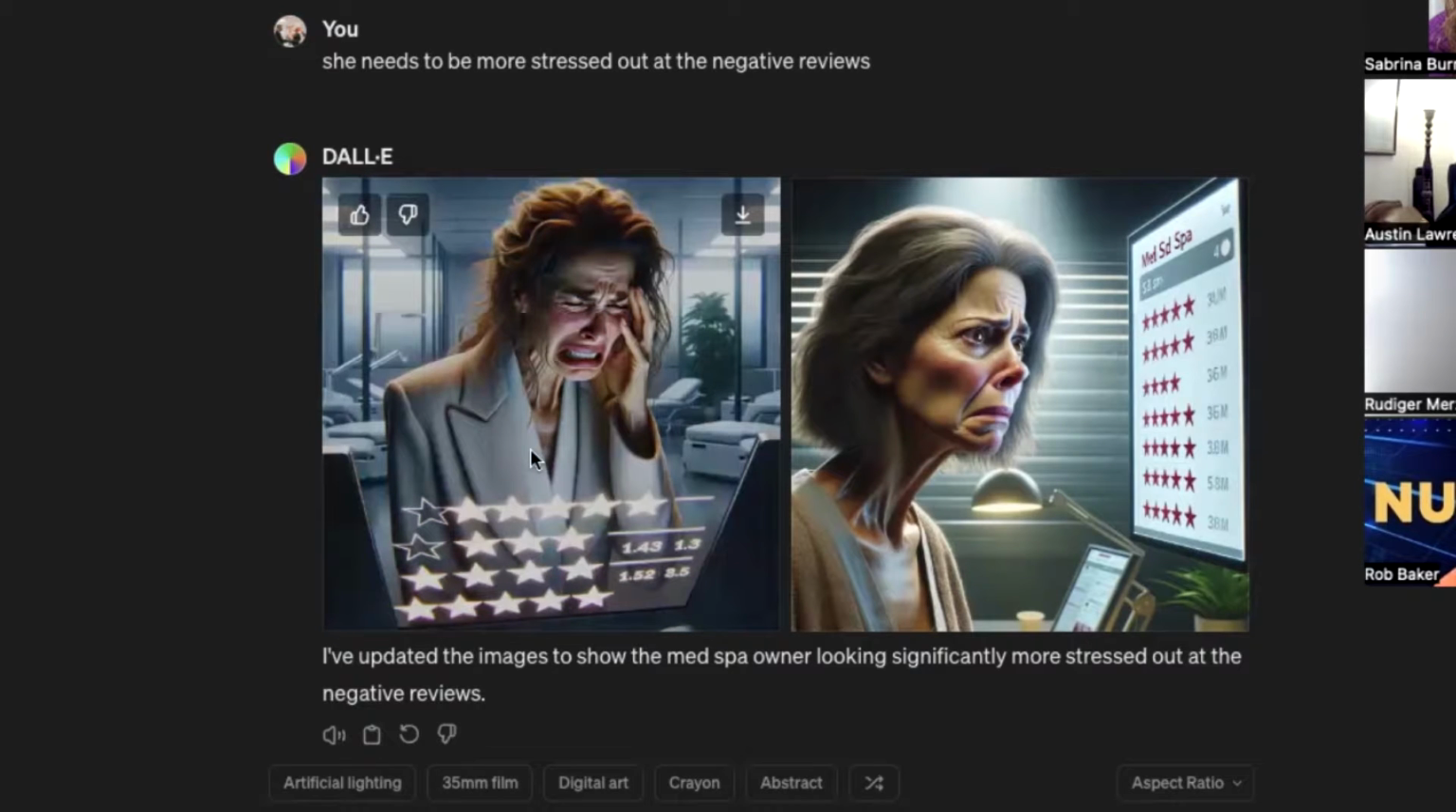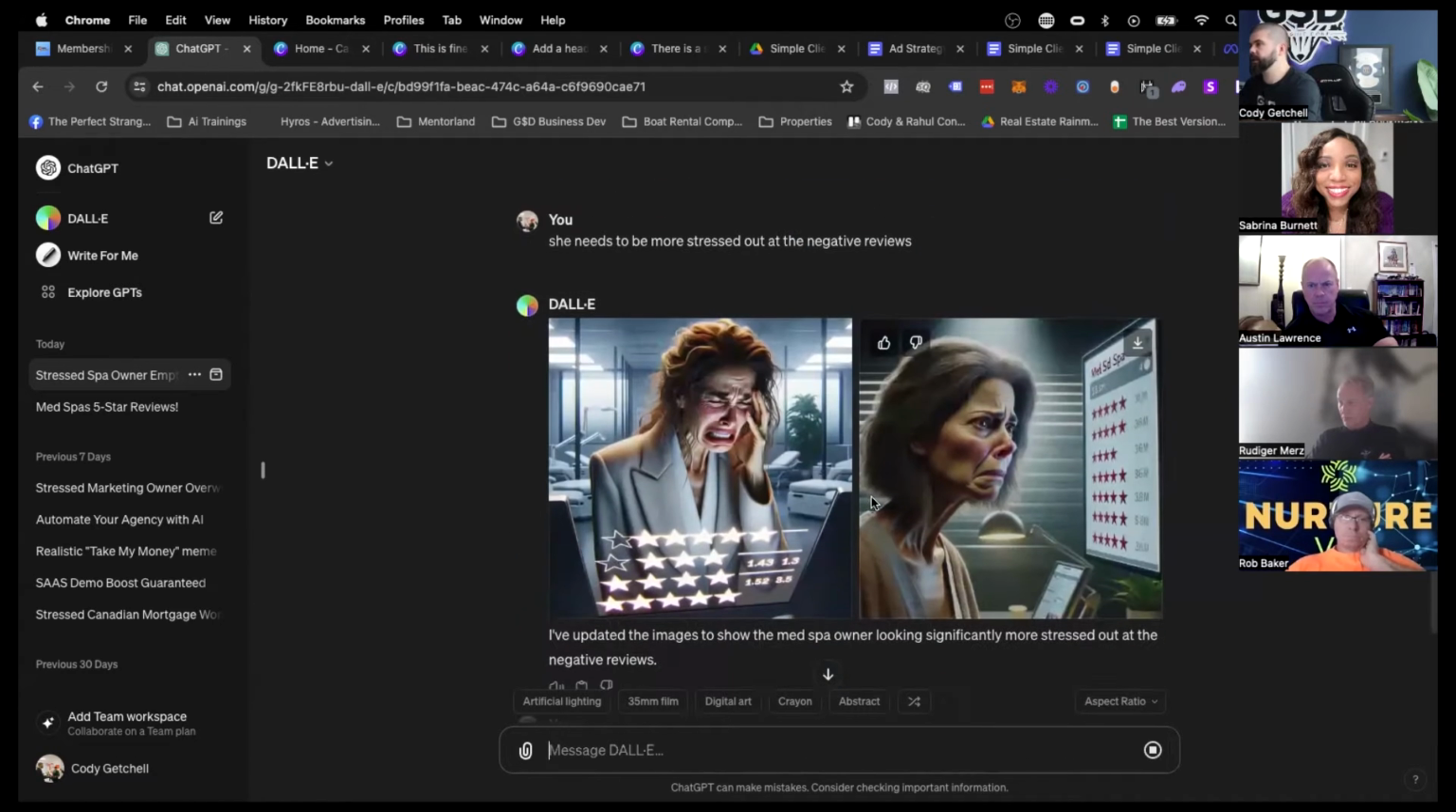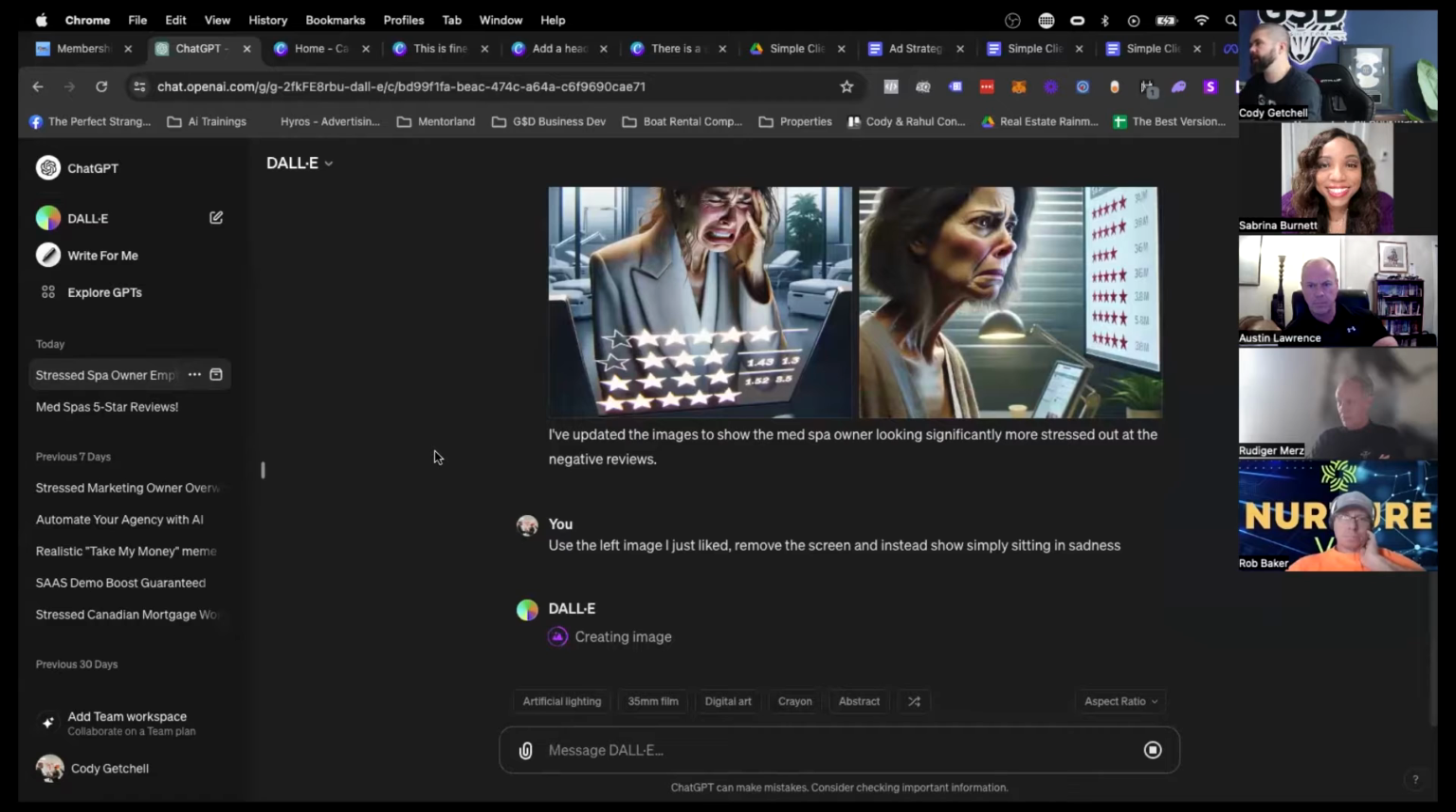Okay, so use the left image I just liked, remove the screen, and instead show her simply sitting in sadness. Yeah, so it doesn't seem to be able to get the screen right. So we'll get rid of the screen, but something like that with her sitting down in an empty room would be really good. Then we would also want to do a positive one where it looks like she's getting a bunch of 5-star reviews. It might be able to do the 5-star reviews if we do that one correctly.